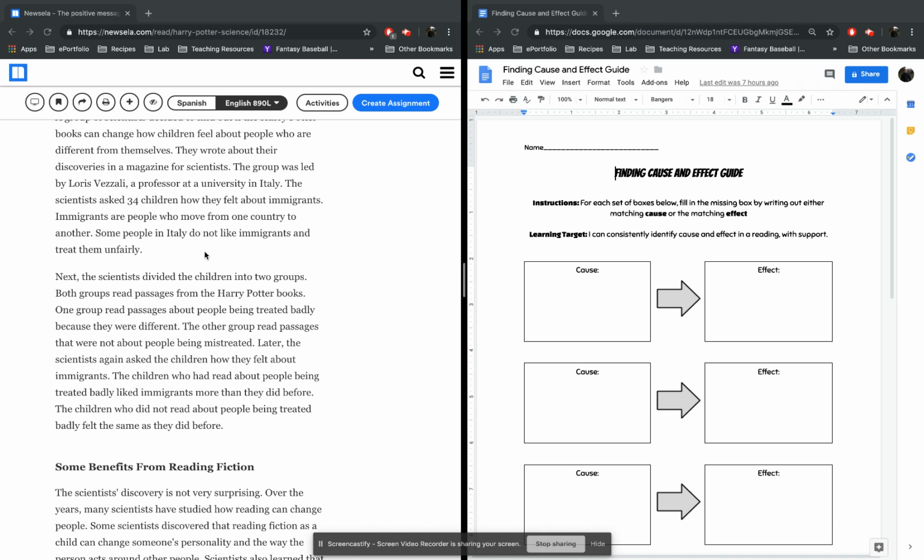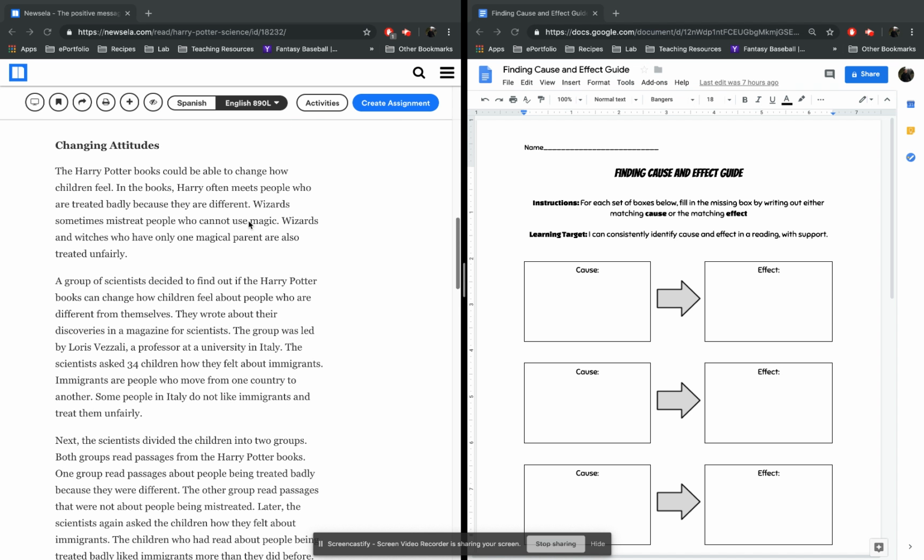Later, the scientists again asked the children how they felt about immigrants. The children who had read about people being treated badly liked immigrants more than they did before. The children who did not read about people being treated badly felt the same as they did before.